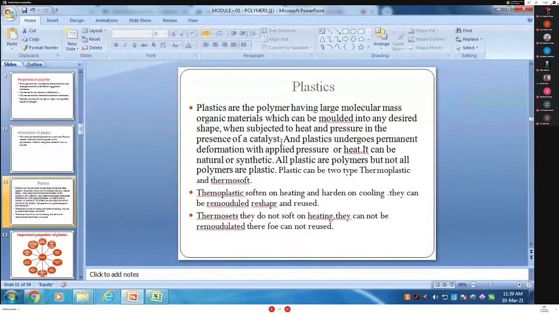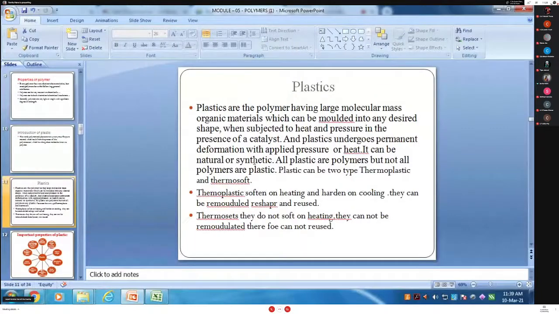What is the importance of a catalyst in the reaction? You studied in 12th standard: it increases the speed of reaction, ma'am. It increases the rate of reaction, that is the function of a catalyst. And plastic undergoes permanent deformation. This is very important. What is the difference between rubber and plastic? Rubber, when you stretch it and then remove the load, gets back to its original position.